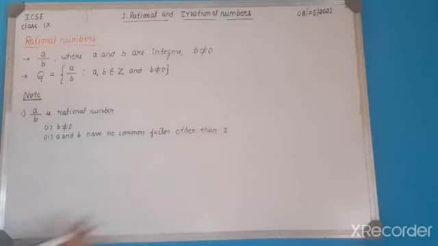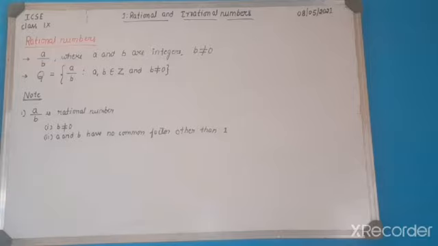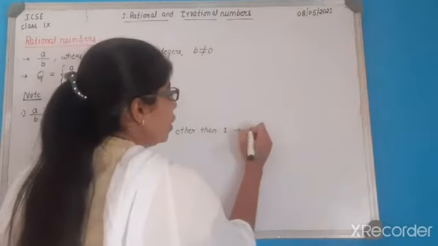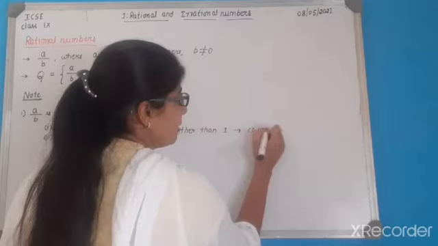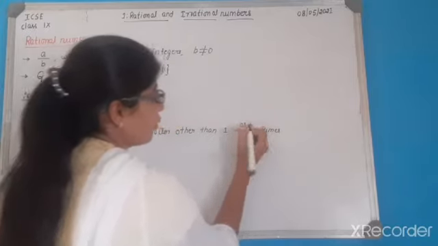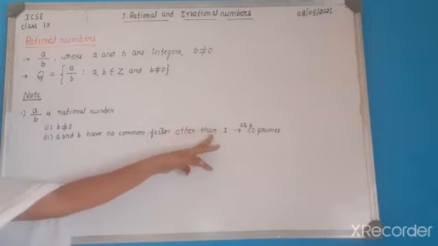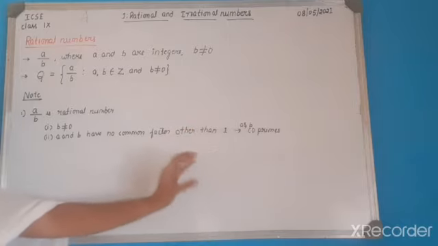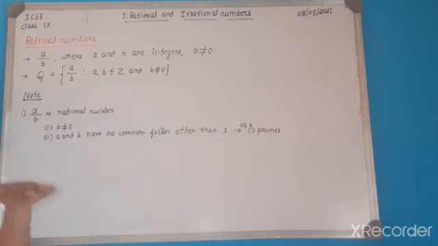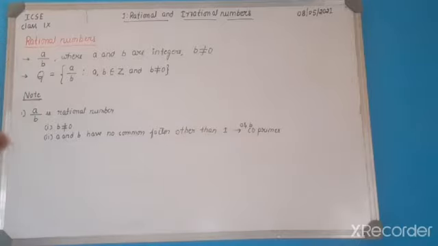So a and b have no common factor other than 1, then these a and b are called co-primes ಅಂತ ಕರಿತೀವಿ. a and b are called co-primes. So a and b have no common factor other than 1 ಮಾತ್ರ ಕಾಮನ್ ಫ್ಯಾಕ್ಟರ್ ಆಗಿರಬೇಕು, ಬೇರೆ ನಂಬರ್ಸು ಕಾಮನ್ ಫ್ಯಾಕ್ಟರ್ ಬರಬಾರ್ದು.